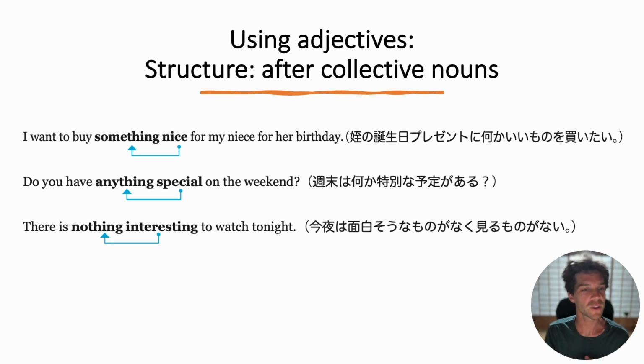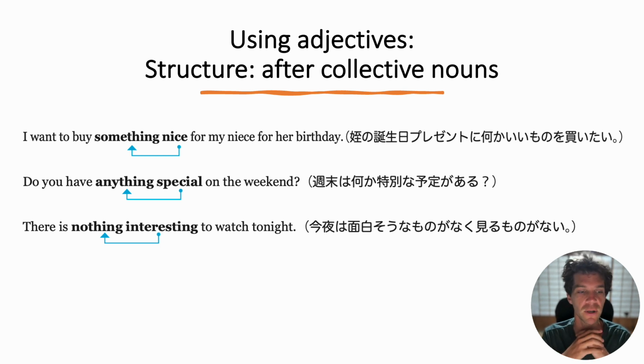So let's start with the first example. I want to buy something nice for my niece for her birthday. Notice the collective noun, something. It's a general thing, a general object. We don't say, I want to buy nice something. The adjective in this case, nice, comes after the collective noun. It's a small point, but it's an important rule of structure in English.